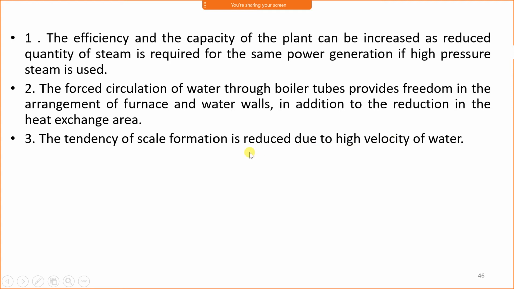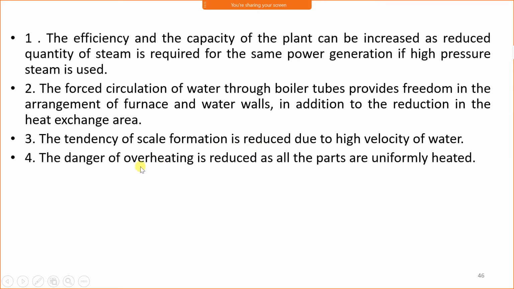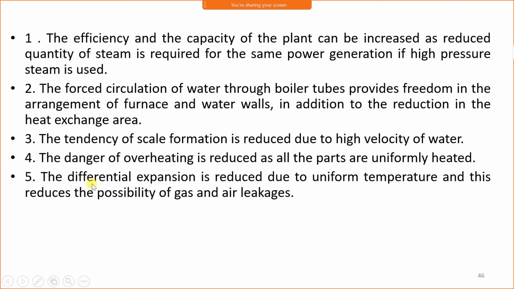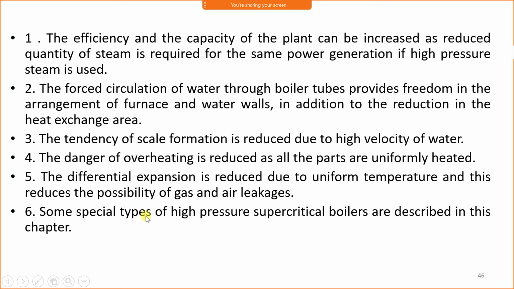Since the velocity of water is very high because of the forced circulation, the tendency of deposition of mud and impurities is very less. The danger of overheating is reduced as all parts are uniformly heated. The differential expansion is reduced due to uniform temperature, and this reduces the possibility of gas and air leakage. Some special types of high pressure supercritical boilers are described in this chapter.